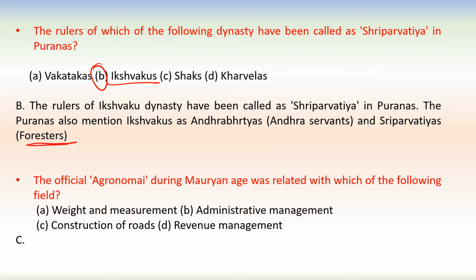Next one, the officials Agronomoi, who were during the Mauryan age, were related with which of the following fields? These officers, Agronomoi, were related with the construction of roads. So option C is correct here.